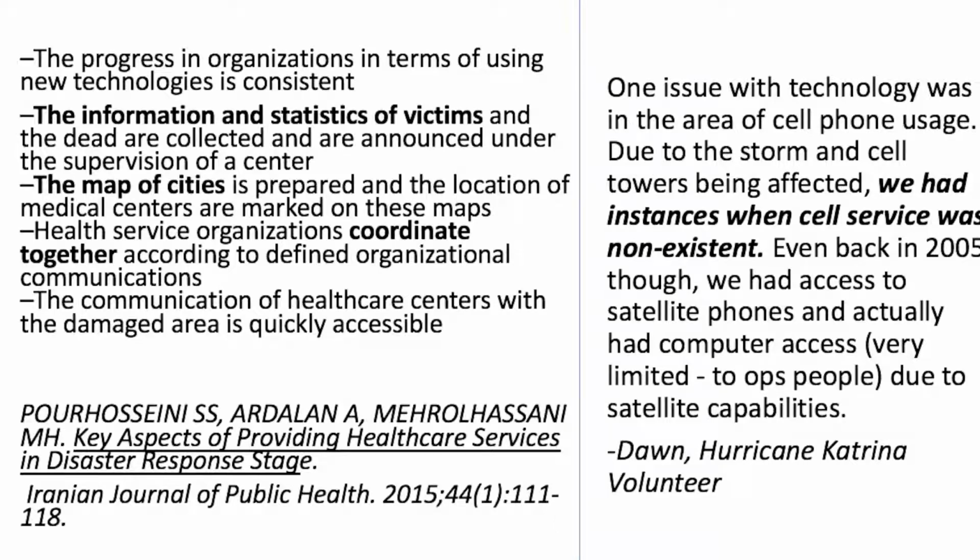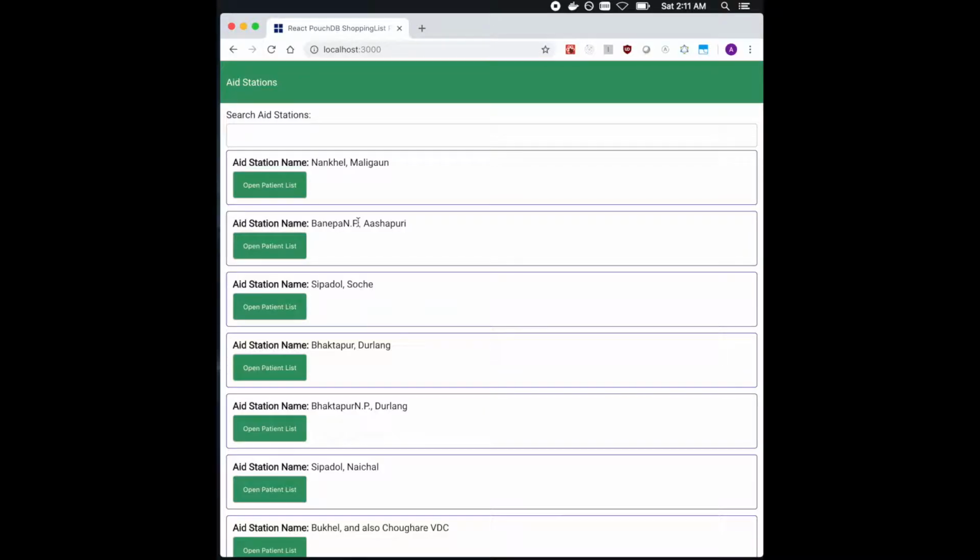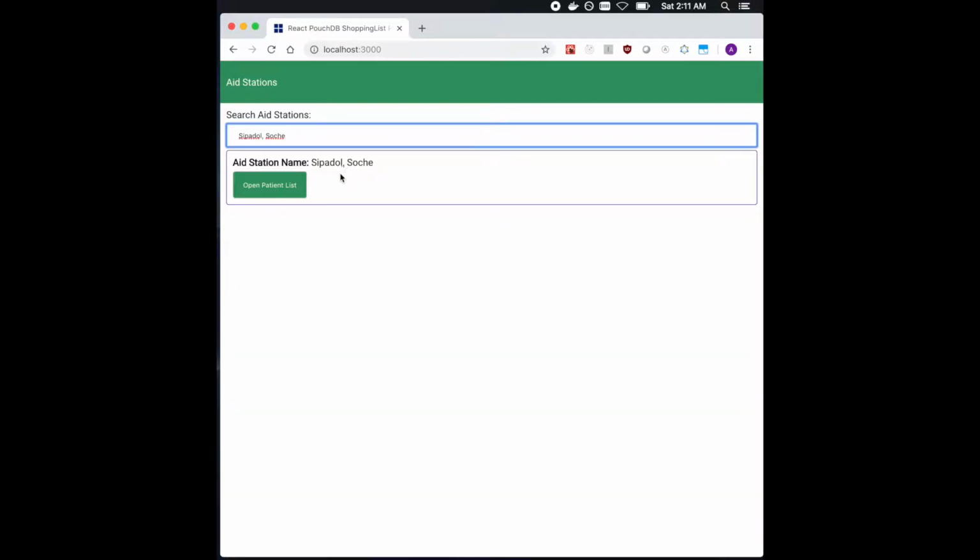So, we developed aLocate. aLocate helps organizers allocate resources more efficiently by using offline compatible software and advanced data science analytics. Our application is a responsive mobile web app that can work on just about any device, including computers, tablets, and even cell phones. The application is already pre-populated with the aid stations that are currently available. This allows workers to sync up before they go out into the field where they might have limited connectivity.